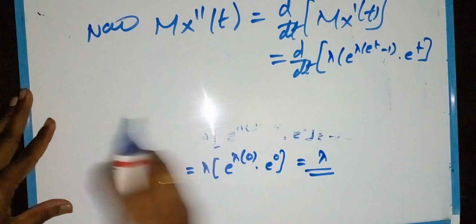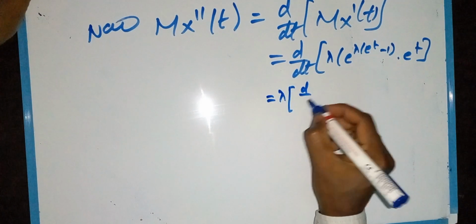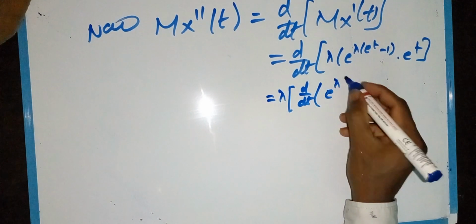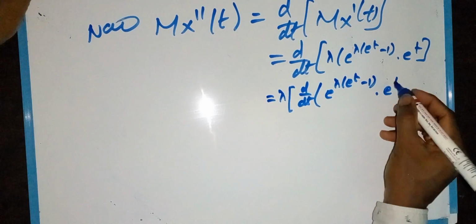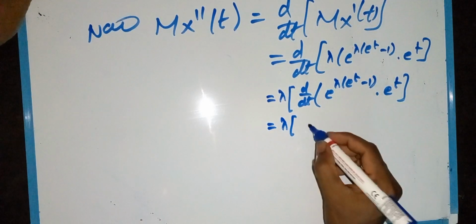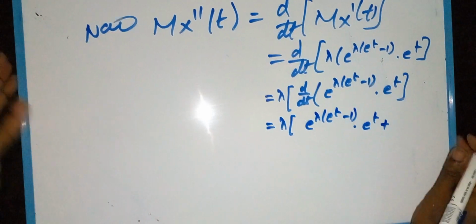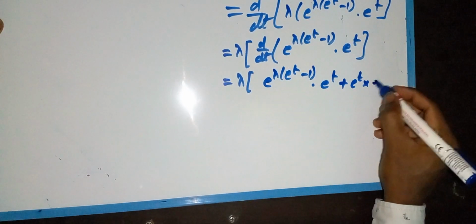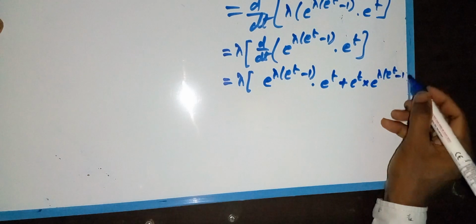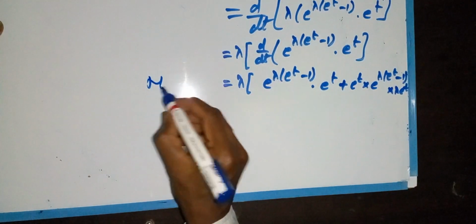Take lambda outside. Then we differentiate the product: e power lambda into (e power t minus 1) into e power t, plus the second term e power t into the derivative of the first term, e power lambda into (e power t minus 1) into lambda e power t. So this is M_X double dash of t.